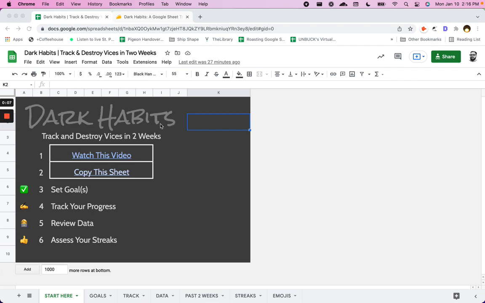So a couple of years ago, I gave up drinking alcohol, and I used 0% Club to give it up. It was a Telegram bot, and I wanted to make something that set goals and tracked progress across multiple different types of habits. As I started breaking one habit, I wanted to get into breaking more habits and crushing them. Jerry Seinfeld has this common thing. He says, don't break the chain. I wanted to create a streak tracker that was very easy to use, but where I could also see it. It wasn't just a Telegram bot that told me how many days. I wanted to see visually that chain unbroken. I wanted to see a streak. So I created Dark Habits.